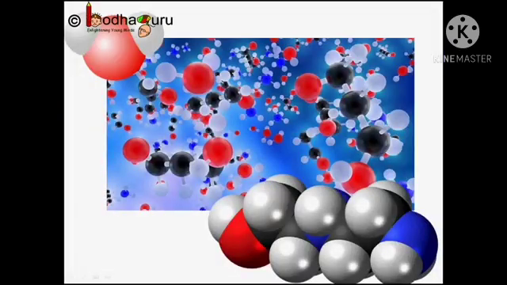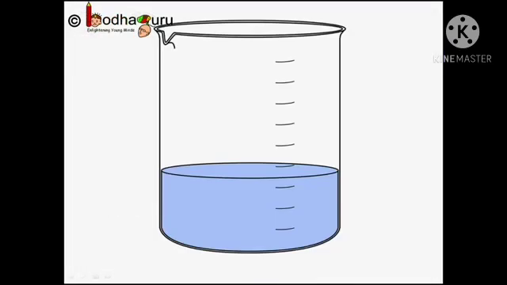Hence, atoms of one element do not change into those of another element, nor do atoms disappear from the mixture or appear from elsewhere.